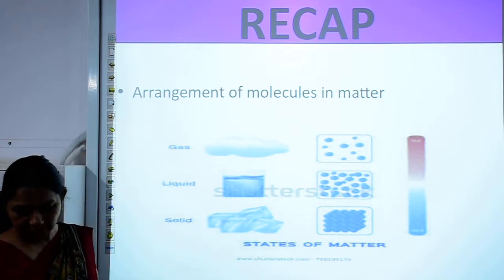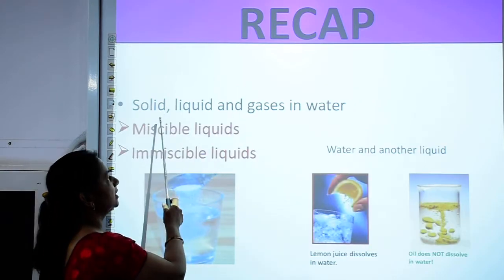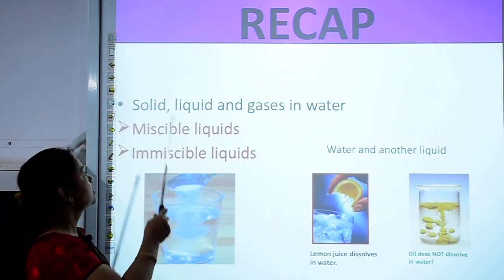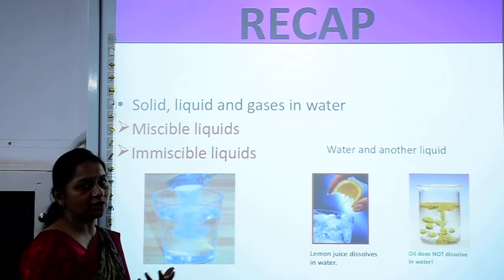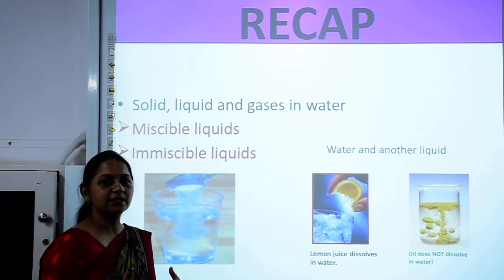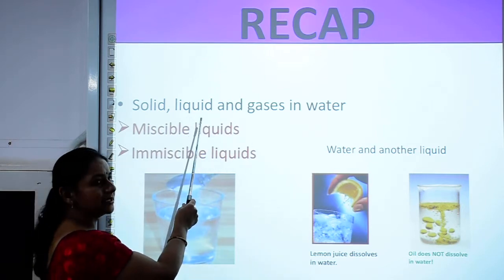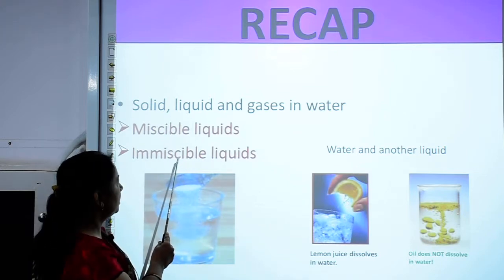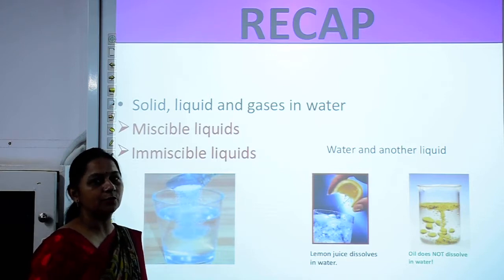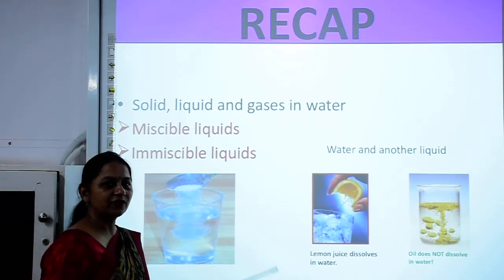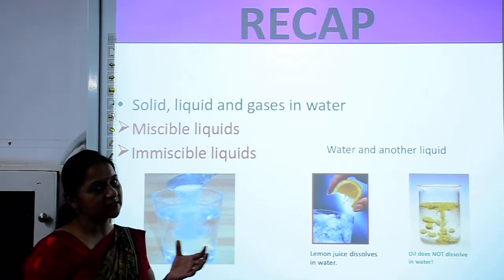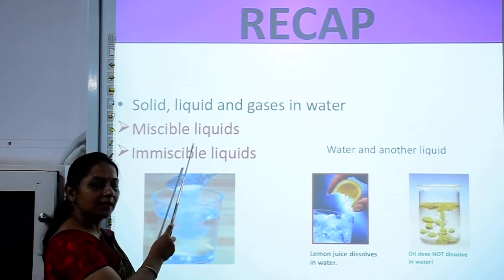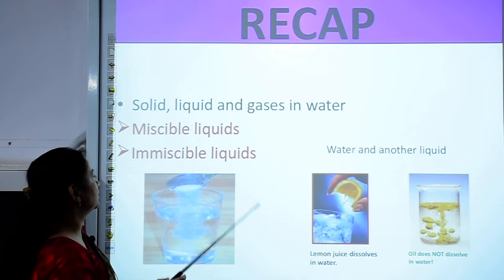Now coming to the next topic. Our next topic is solids, liquids and gases in water. You have learnt that solids like salt and sugar dissolve in water. Again, liquids are of two types, some are miscible and some are immiscible. Miscible liquids are those liquids which mix with water. For example, milk mixes with water, so it is a miscible liquid. Again, lemon juice is a miscible liquid because it mixes with water.